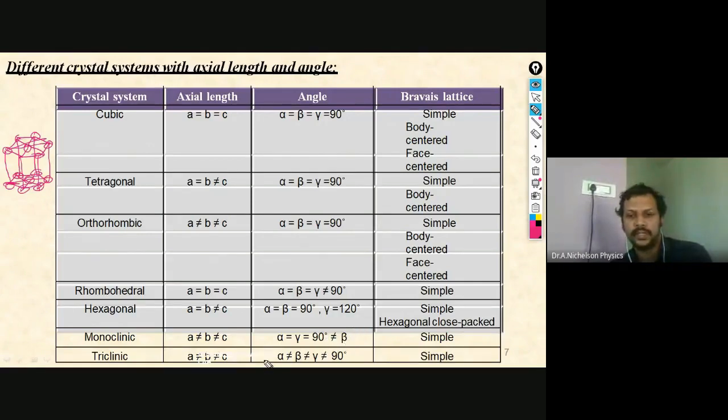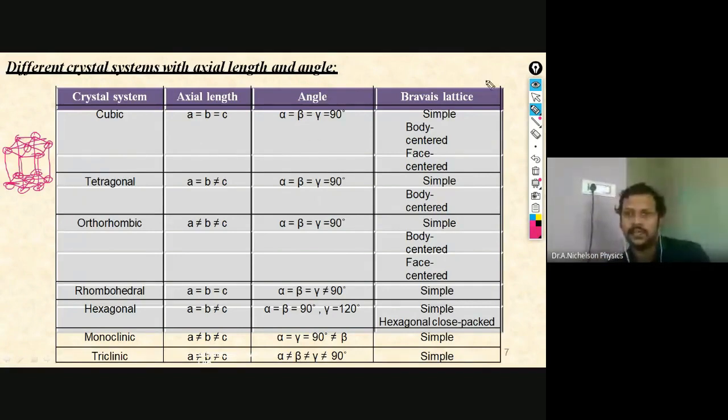And for triclinic, alpha, beta and gamma are all not equal, and also not equal to 90 degree. So it has a different value, right? So this is about the axial length and the angle of the 7 crystal systems. You may have a question from this table, so you have to study this. Just learn this by heart by the mnemonic I have given, MPOT, HRC.